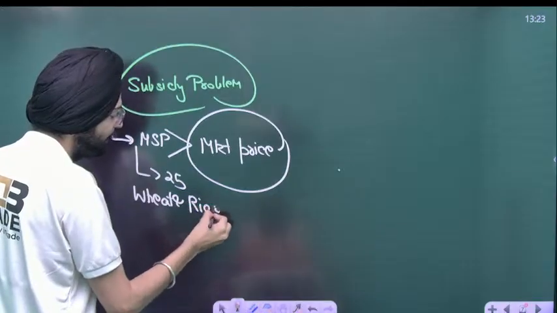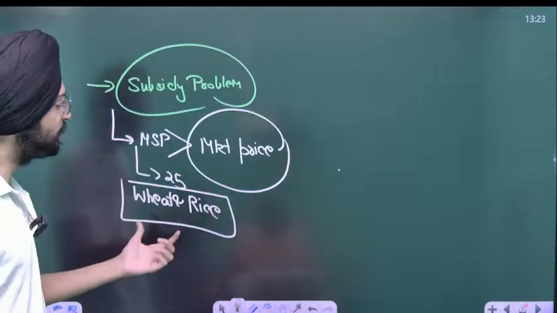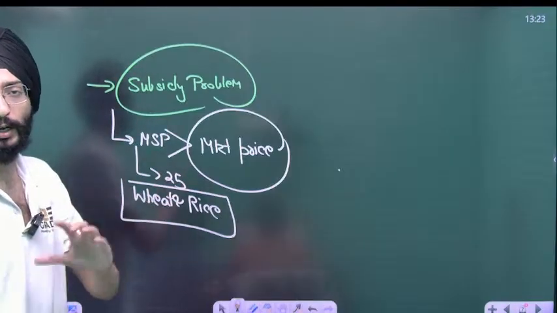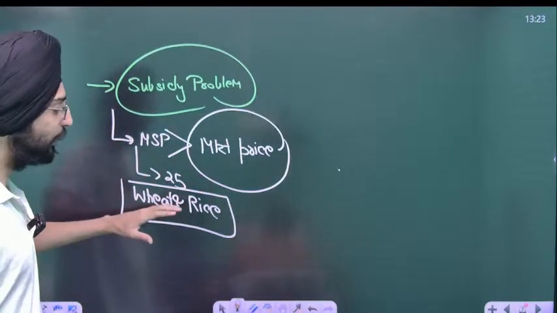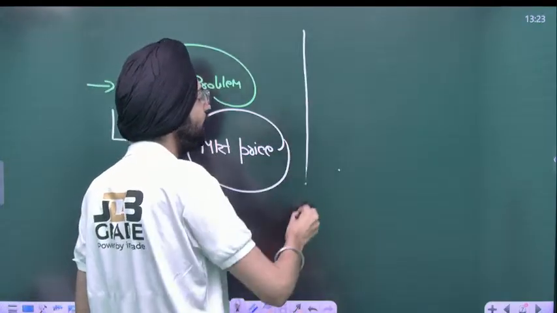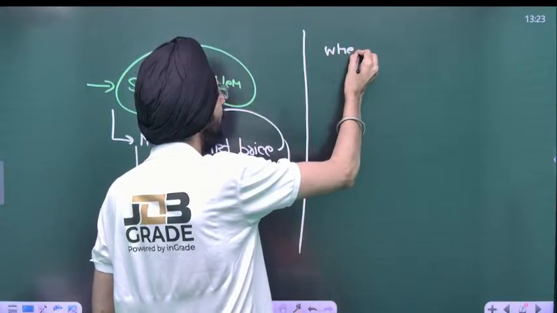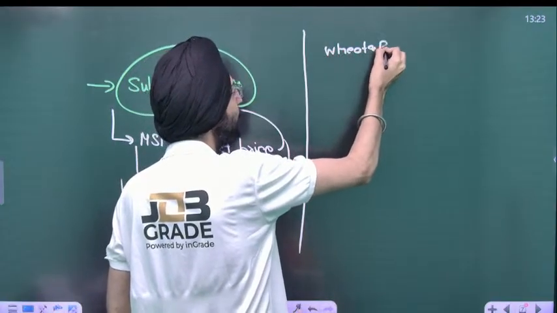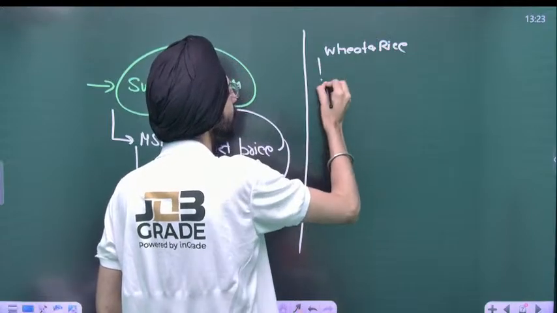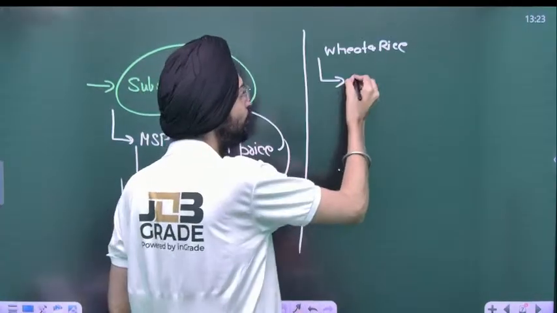Now again, it will encourage farmers to grow these crops only because they are getting a better price for these crops as compared to the other crops in the market. If farmers are encouraged to grow only these two crops, wheat and rice, it will lead to a practice of what we call monoculture.